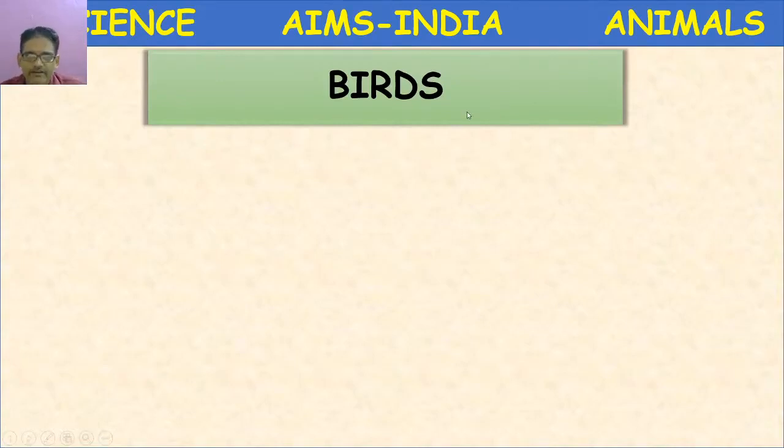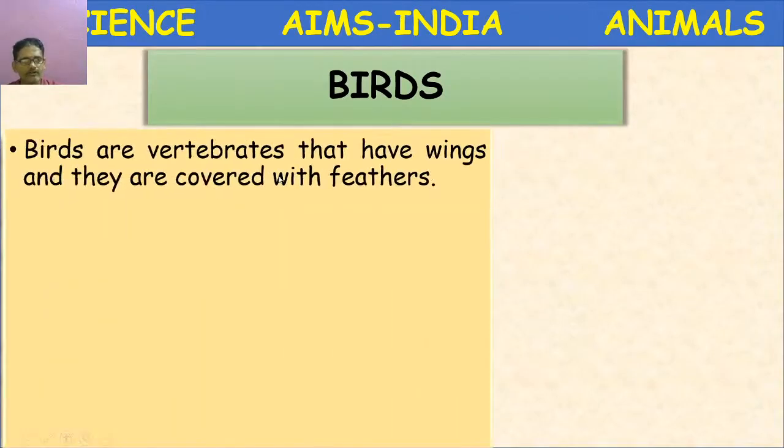Birds are vertebrate animals. Okay. Then how are birds different from other animals? Birds are vertebrates that have wings and they are covered with feathers.